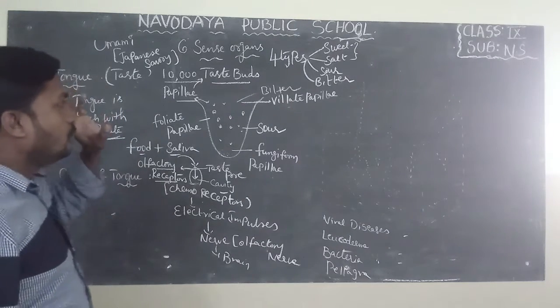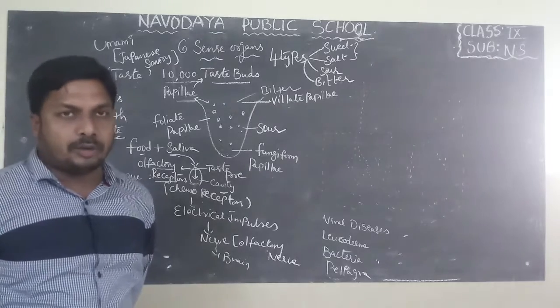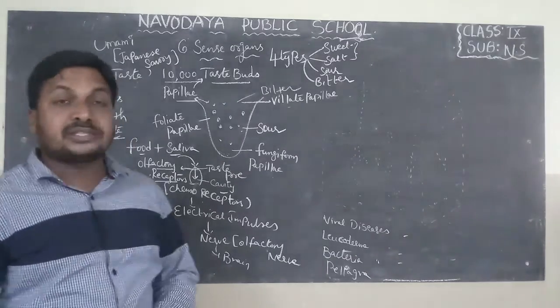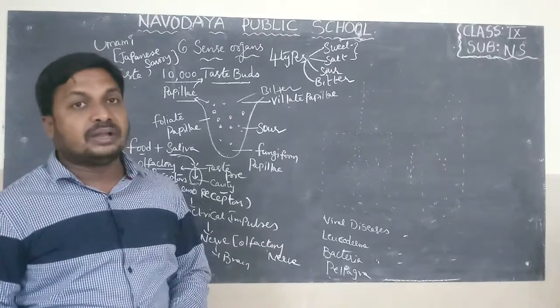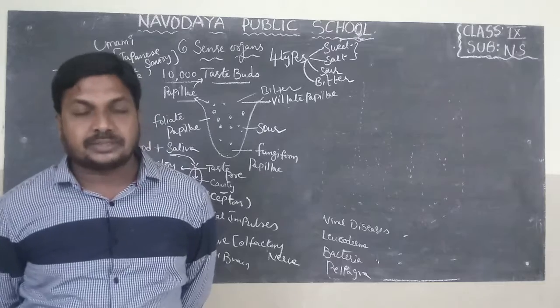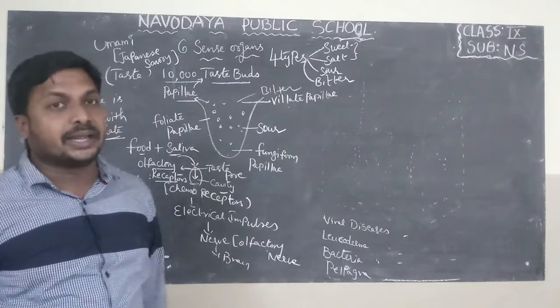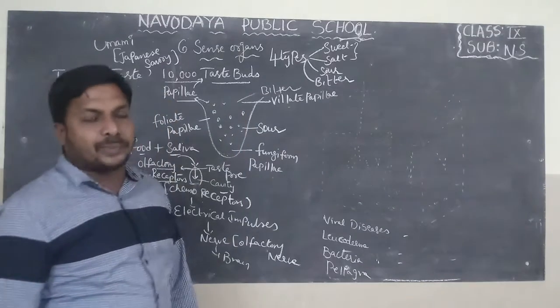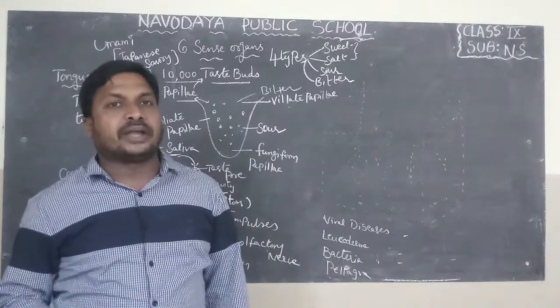So this is about the tongue. The tongue is helpful to detect the taste of different food items. We can identify the taste of food with the help of the tongue. The tongue consists of 10,000 taste buds. These taste buds are present in small eruptions on the tongue known as papillae.